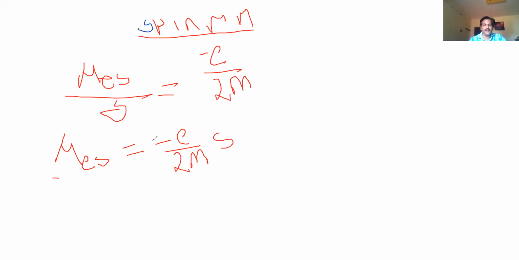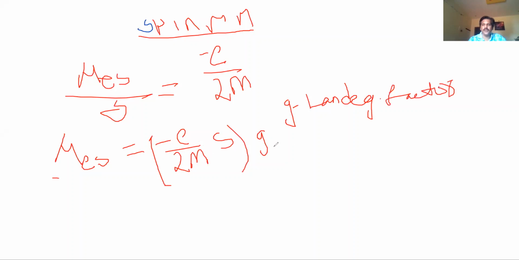Once again, this term you have to multiply with one factor. That is G. G is called the magnetic splitting factor, or Lande factor. You have to multiply this with G. That is called the Lande factor or magnetic splitting factor. So I'm multiplying this.